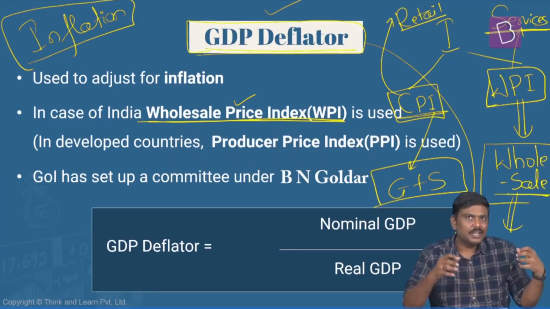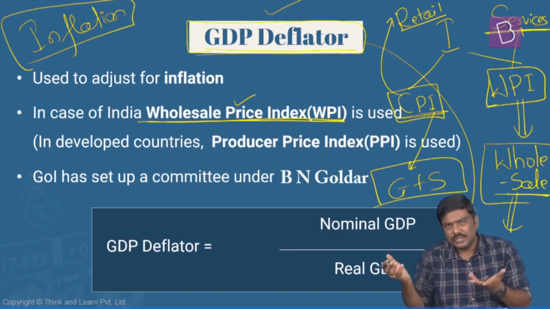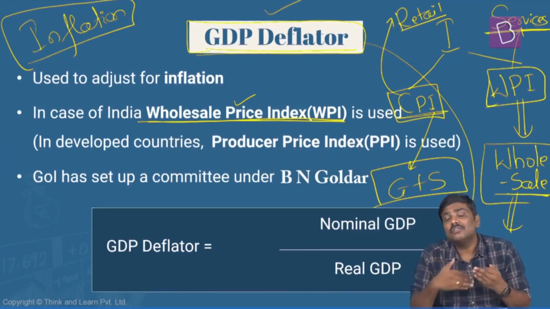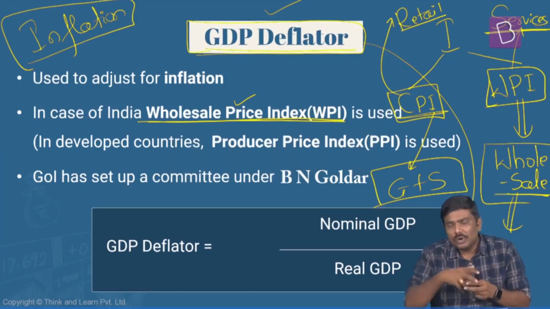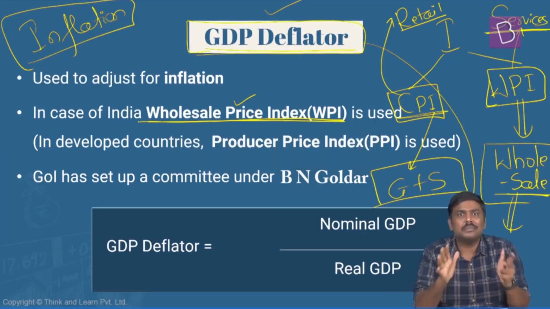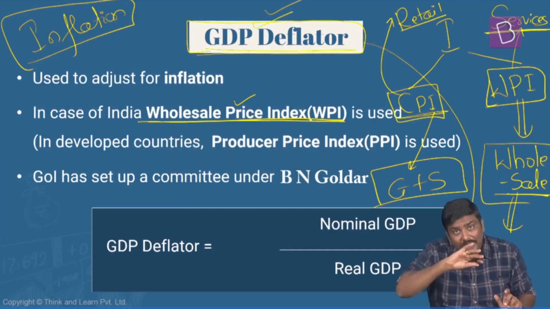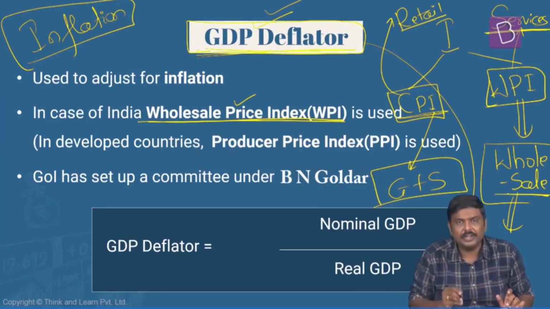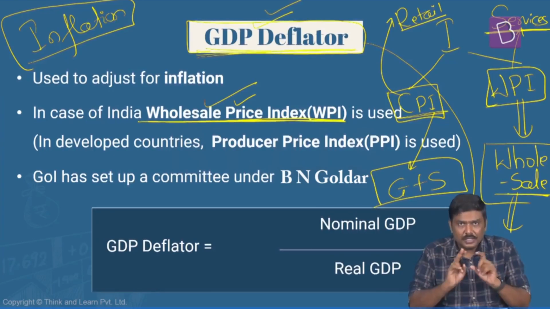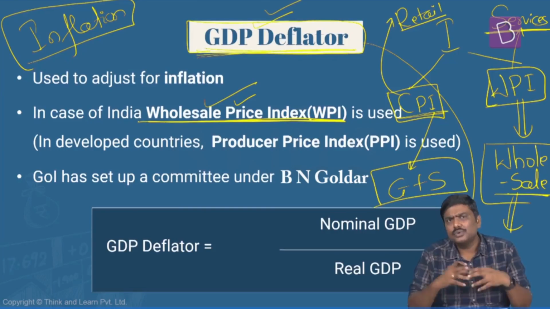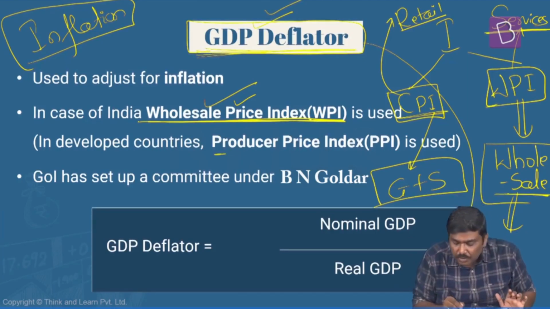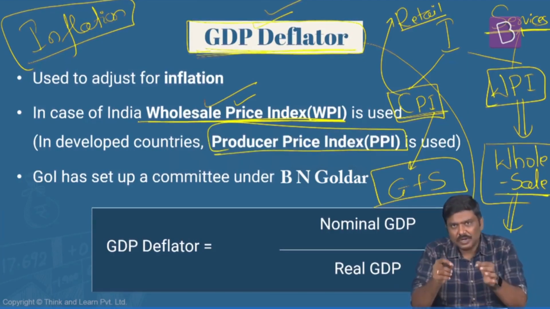I said that from the base year to the current year, or from last year to this year, the prices of the goods would have increased in the market, and this does not reflect the value addition that is done in the system. So what we generally do is try to take out the impact of inflation on this market price, and the aggregate that we use to take out the effect is nothing but the GDP deflator. As of now, we are using a GDP deflator such as WPI, but please understand the best indicator or best deflator that is used in a majority of the countries, definitely in the developed economies, is referred to as a producer price index. I'll discuss with respect to this, just give me a minute.